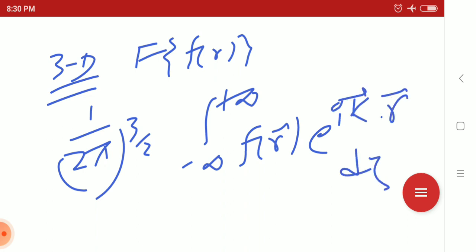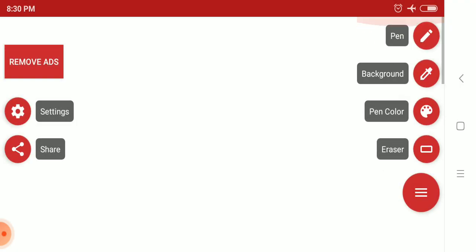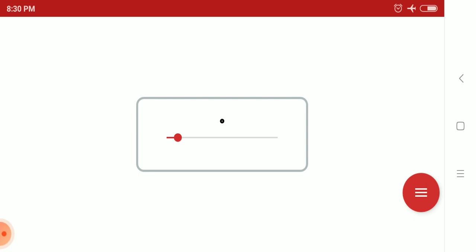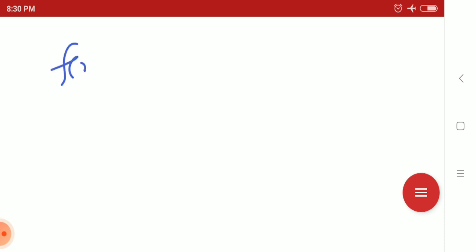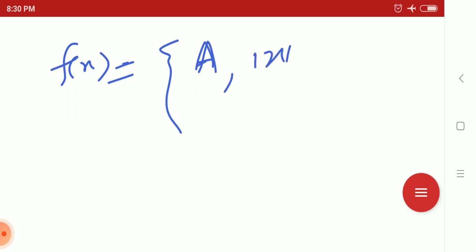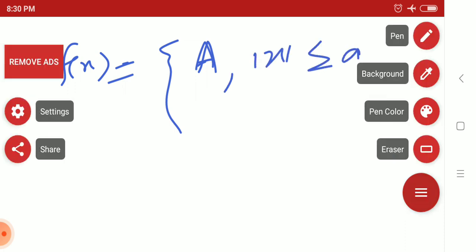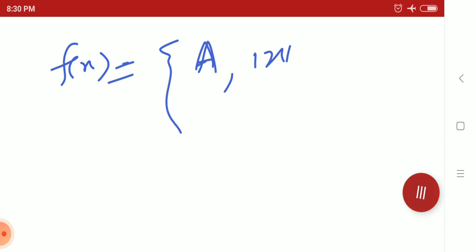So let's take an example by which I will describe the introductory part of the Fourier transform more clearly. Suppose you have a function, a constant function, f of x equals a, with the limit mod x less than or equal to a. Let me write it clearly.